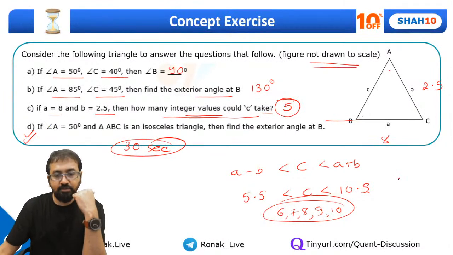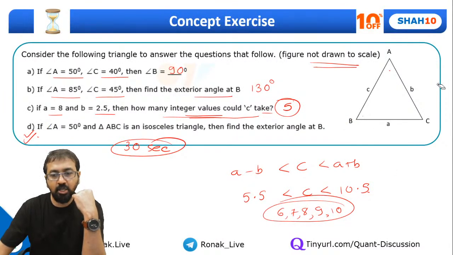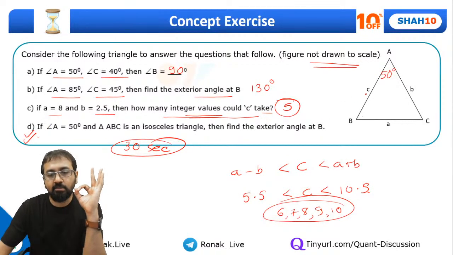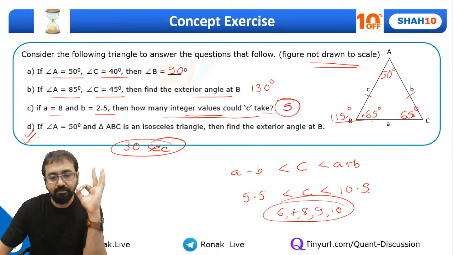Angle A is given as 50 degrees. This is a tricky question guys. So this angle is given as 50 degrees. Okay. And triangle ABC is an isosceles triangle. Now guys, isosceles triangle means these two sides may be equal, or these two sides may be equal, or these two may be equal. So if I consider AB and AC as equal, can I say these two angles will be equal? So in that case, this total will be 130. So this will be 65 and this will be 65. So this exterior angle will come out to be 115, right? So one possible value is 115.